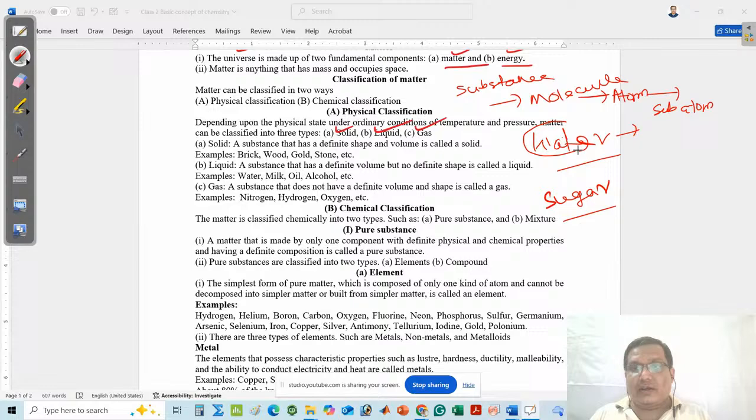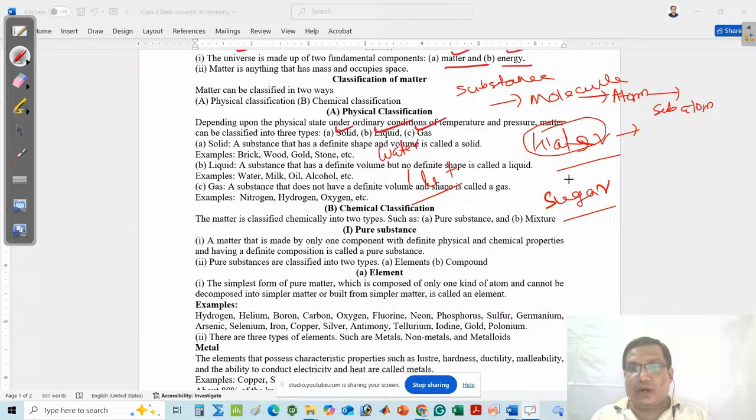Suppose I give 1 liter of water and ask the number of components present in it. You must say there is one type of component, that is water molecules.